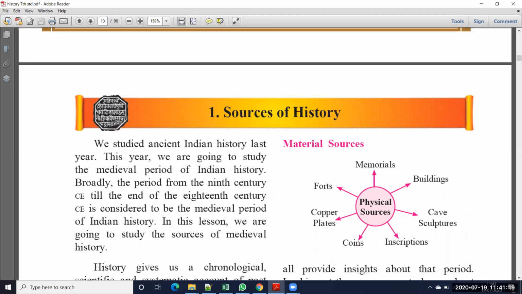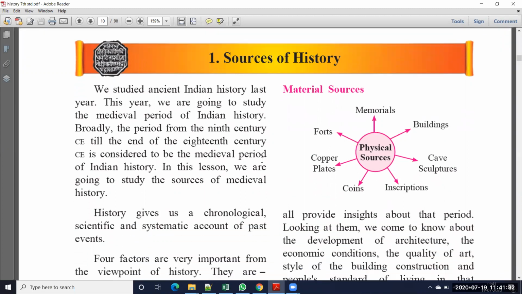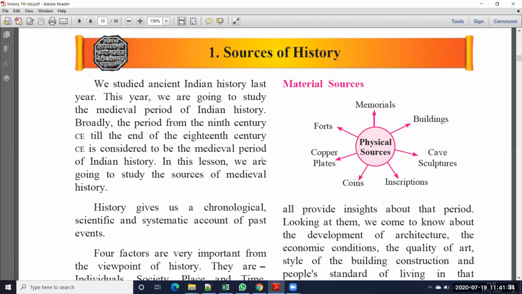So today I'm going to explain the 7th standard history chapter 1, that is Sources of History. Before we start this chapter, first we have to know what is meant by history. History means the events that happened in the past. When we discuss past events, we call it history.